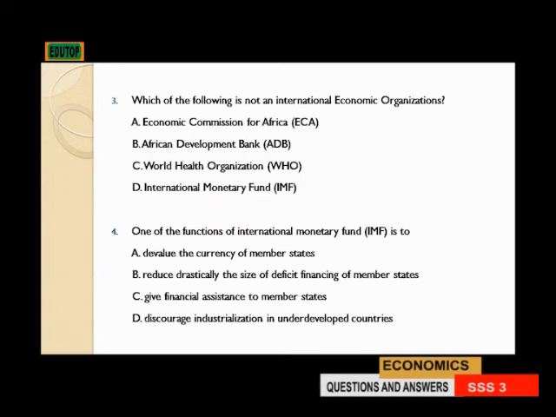Number 3. Which of the following is not an international economic organization? A. Economic Community for Africa. B. African Development Bank. C. World Health Organization. D. International Monetary Fund. Number 4. One of the functions of International Monetary Fund is to dash. A. Devalue the currency of member states. B. Reduce drastically the size of deficit financing of member states. C. Give financial assistance to member states. D. Discourage industrialization in underdeveloped countries.